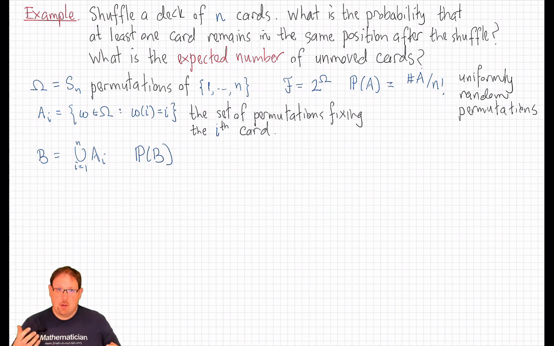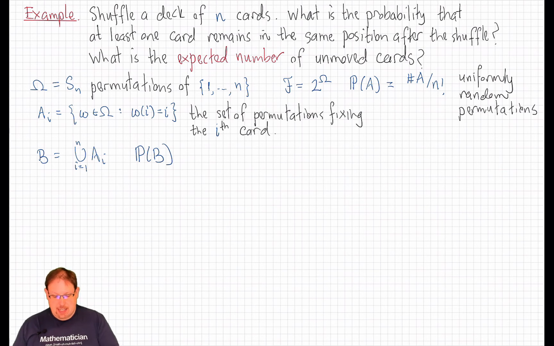Well, I need to figure out how to model this problem with a probability space. One might be tempted to model it with a probability space consisting of the cards, but actually the easiest thing to do here is to model this problem where the probability space is the set of shuffles, the set of permutations of the card. So that is, our probability space will be the symmetric group on n letters, the set of all permutations of n things.